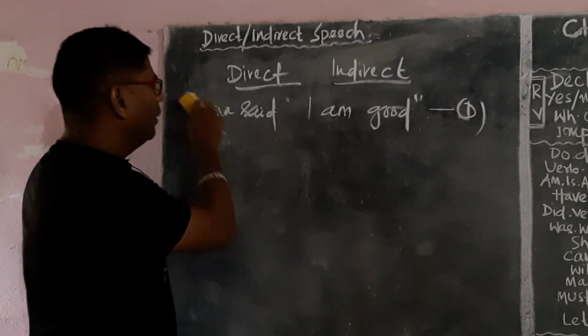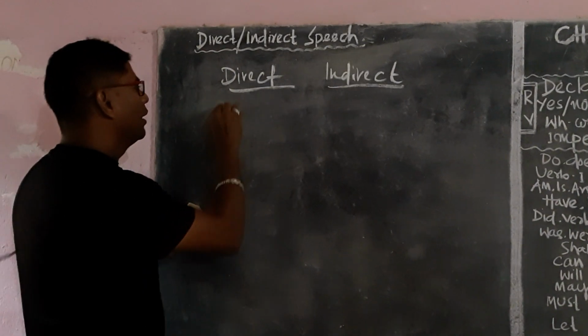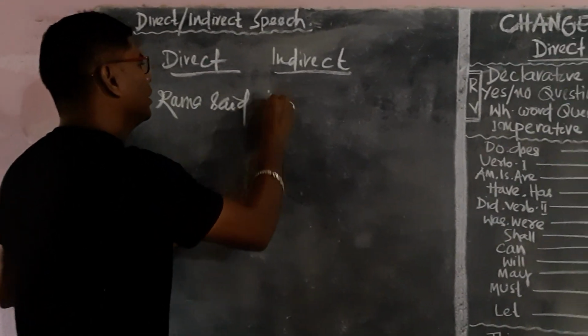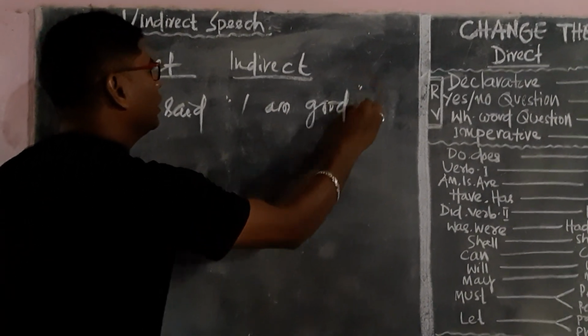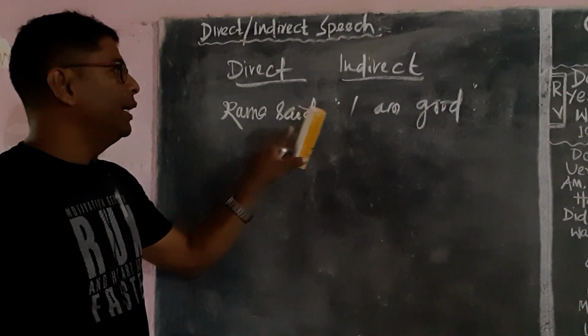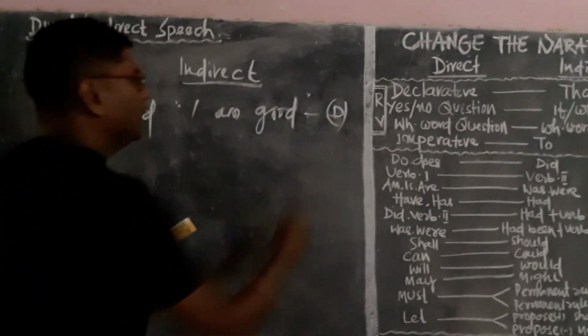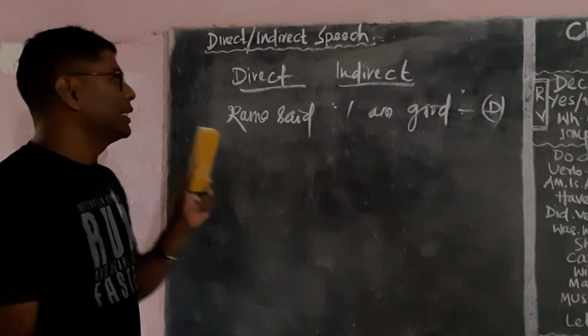Before commencement of this topic, Ramu said, I am good. This is direct speech. In this direct speech, you can get two parts of the sentence.